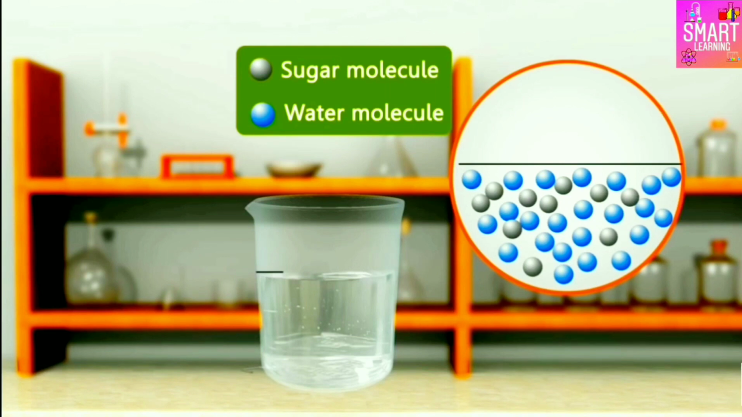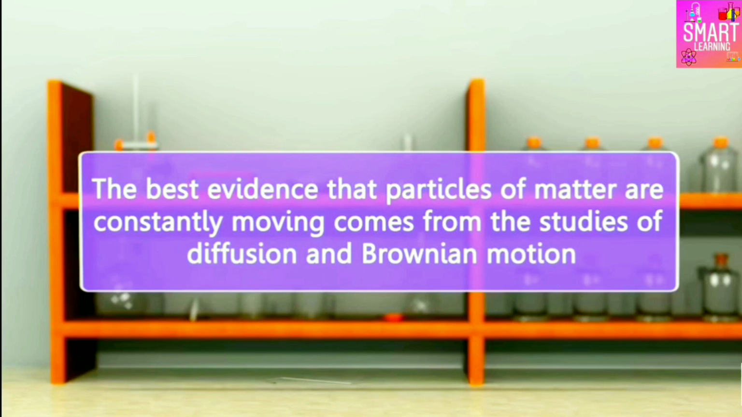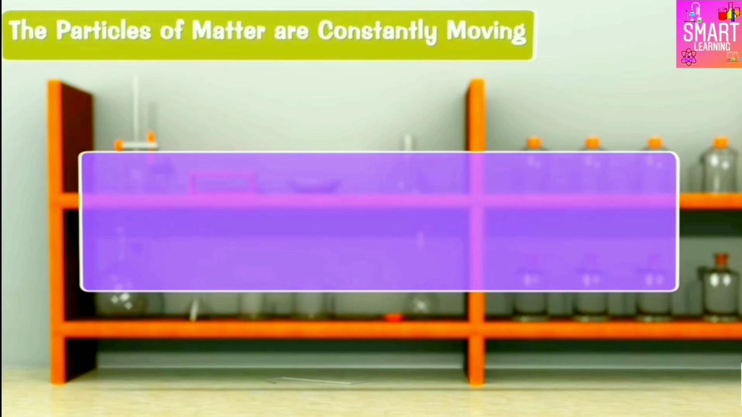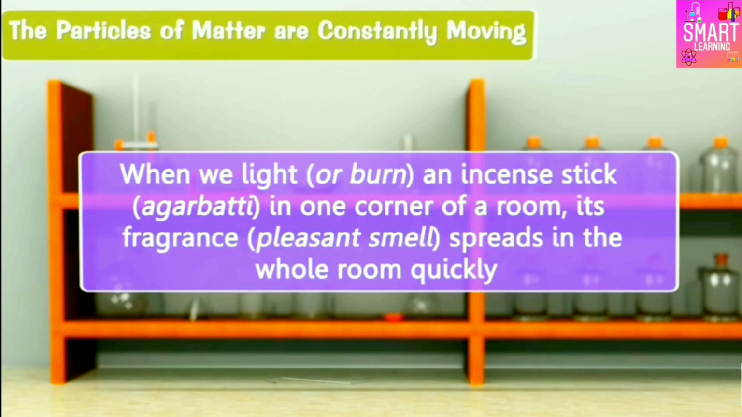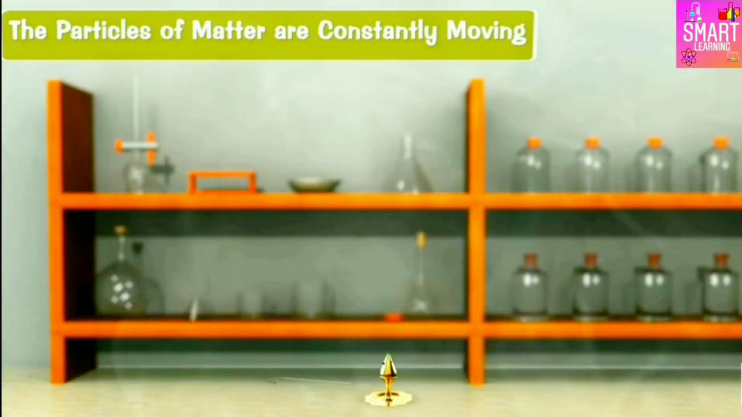Next, the particles of matter are constantly moving. The best evidence that the particles of matter are constantly moving comes from the studies of diffusion and Brownian motion. When we light an incense stick in one corner of a room, its fragrance spreads in the whole room quickly. This observation can be explained as follows.